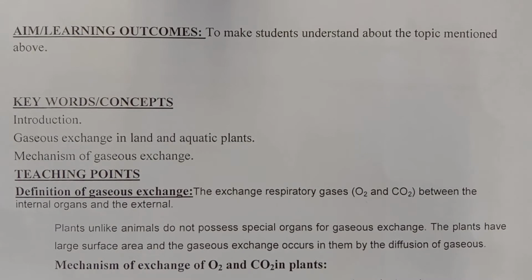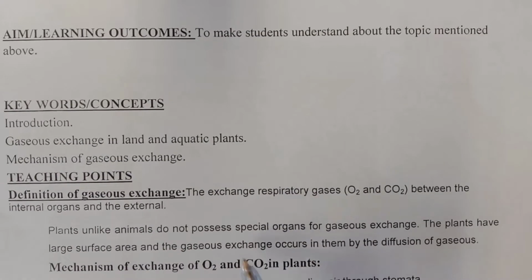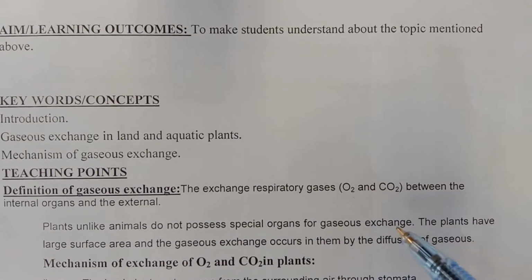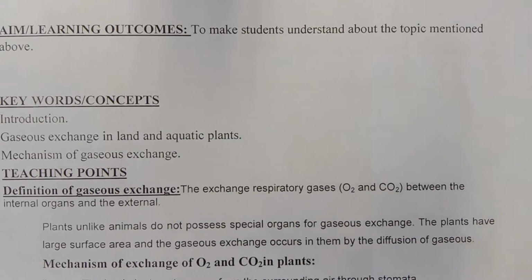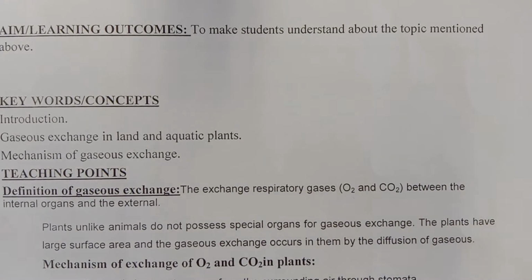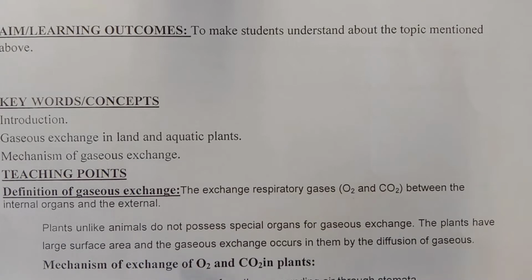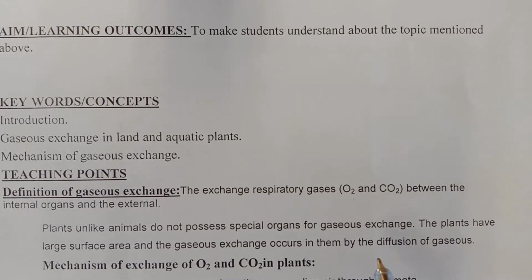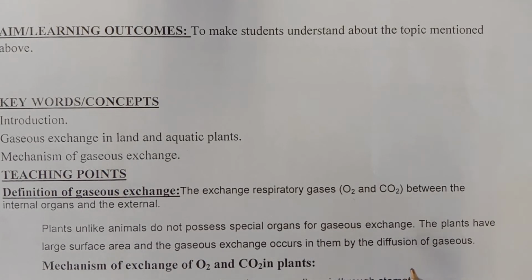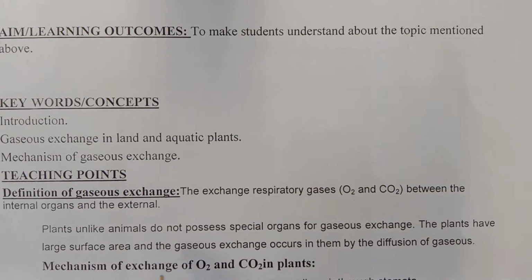Now, plants, unlike animals, do not possess specialized organs for gaseous exchange. Specialized means that animals possess lungs. Lungs are the respiratory organs. So, lungs are special organs for gaseous exchange in animals. But in plants, there is no specialized organ for gaseous exchange. The organs responsible for gaseous exchange in plants are leaf, stem and root.